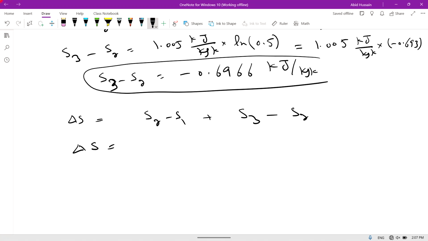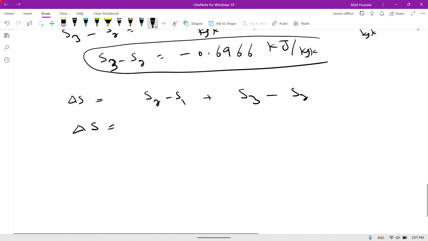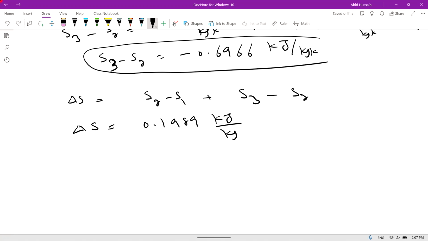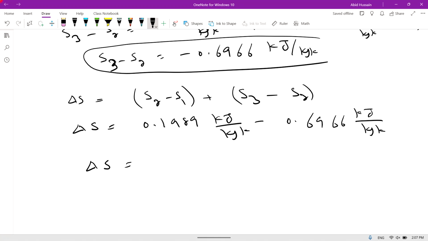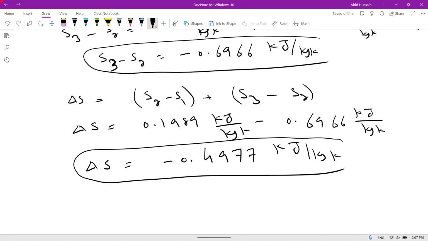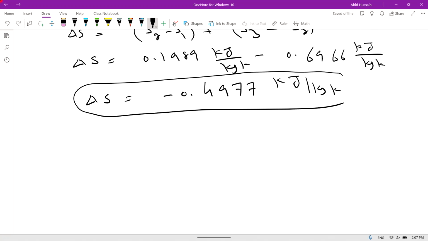So delta S is equal to S2 minus S1, which is 0.1989 kilojoule per kilogram per Kelvin, and S3 minus S2, which is minus 0.6966 kilojoule per kilogram per Kelvin. So the overall change of entropy is equal to 0.1989 minus 0.6966, which is minus 0.4977 kilojoule per kilogram per Kelvin. The negative sign means there is an overall decrease in entropy.